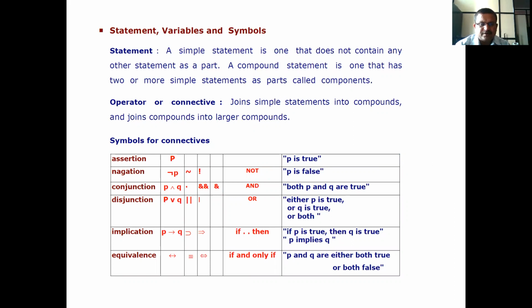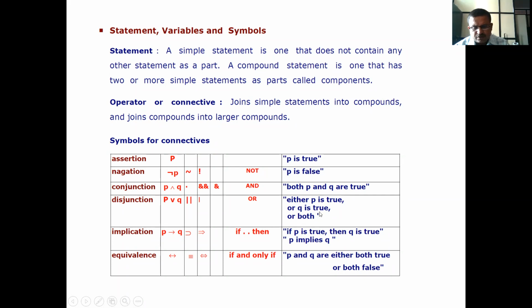An operator or connective joins simple statements into compounds and joins compounds into larger compounds. Now, symbols for connectives. Assertion: P is true. Negation means the complement of P, not P, meaning P is false. Conjunction: P and Q, both P and Q are true. Disjunction: P or Q, either P or Q is true.